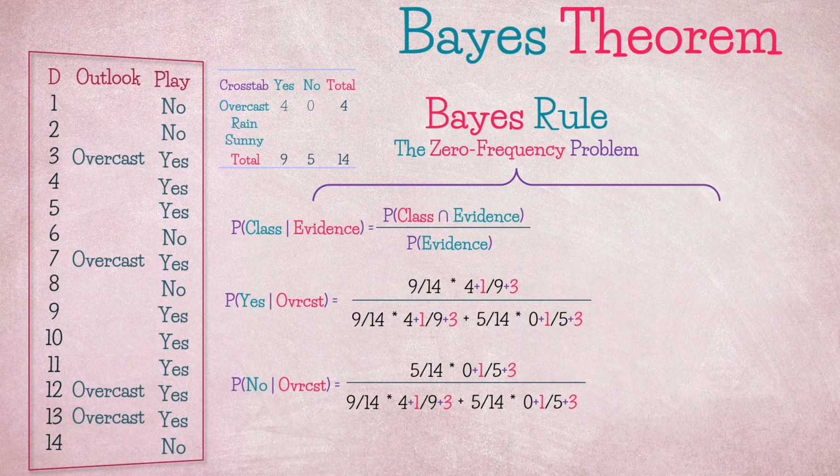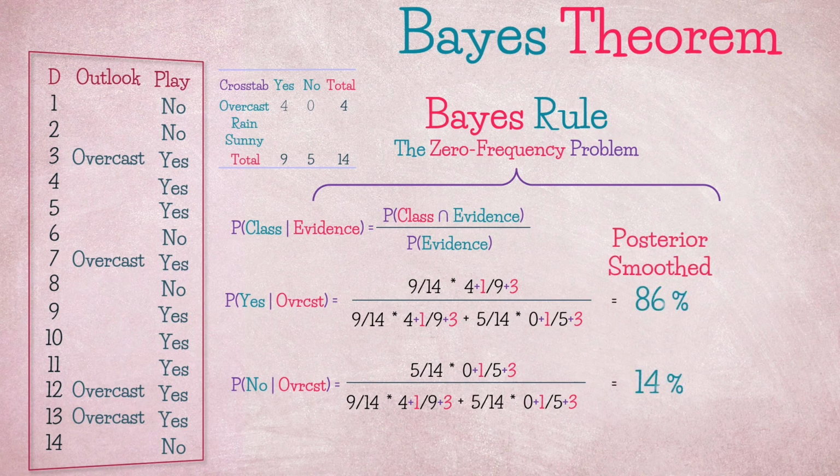Note that in the numerator we added 1, but in the denominator we added 3 because our feature has 3 levels or categories: overcast, rain, and sunny. Think of it as adding 1 positive sample to each category per class. We have also ignored smoothing the prior, since we will typically have a fair fraction for each class and a reasonable estimate of associated probability that will be quite far from 0 anyway.